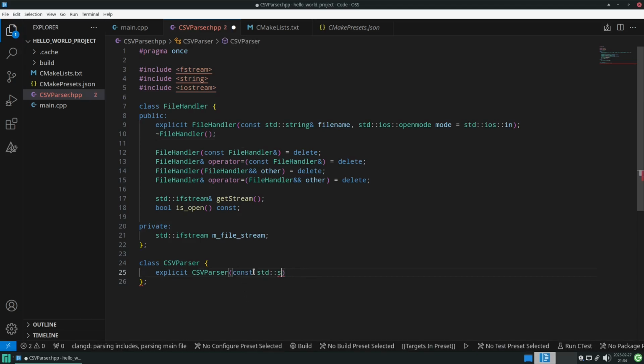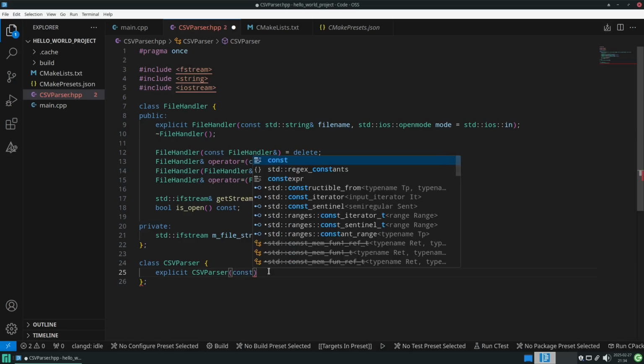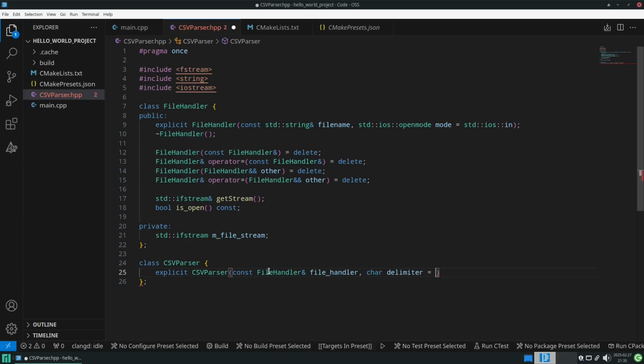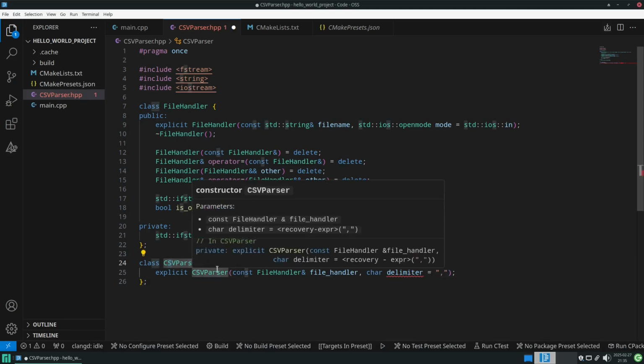And now our CSV parser, I think it should take in a file handler reference, like so, and also a delimiter, which is usually a comma in basically all CSV files, because CSV stands for comma separated, but it's nice to let the user adjust this if needed.